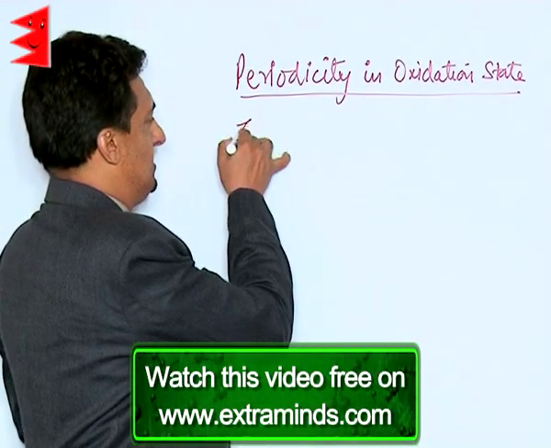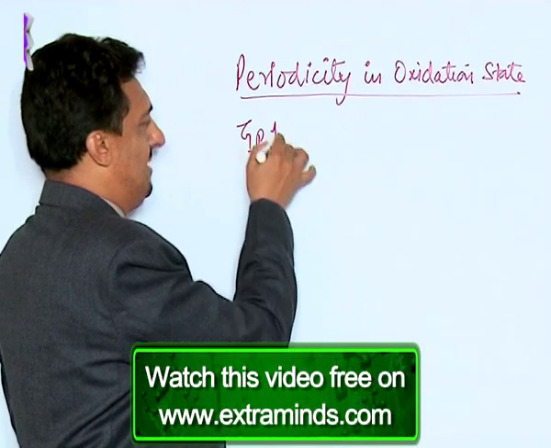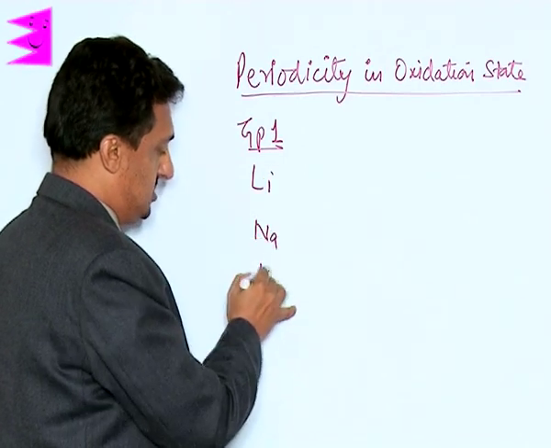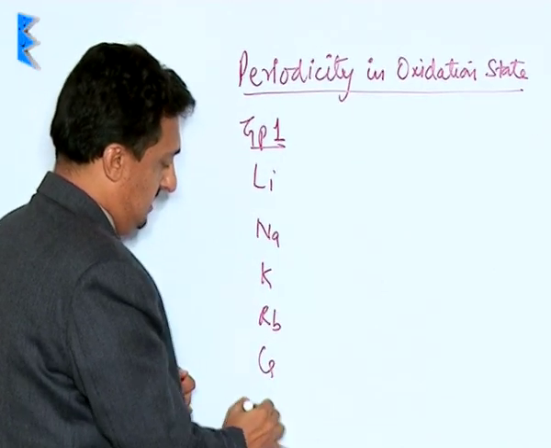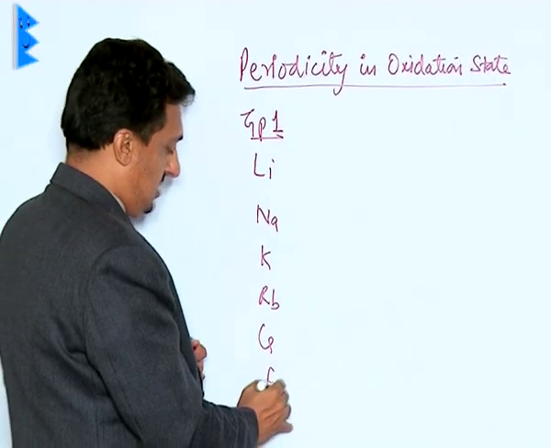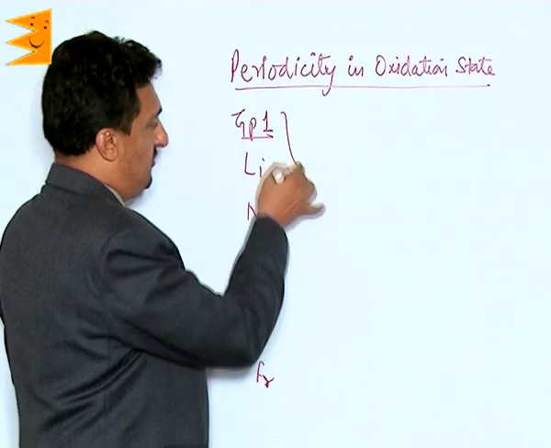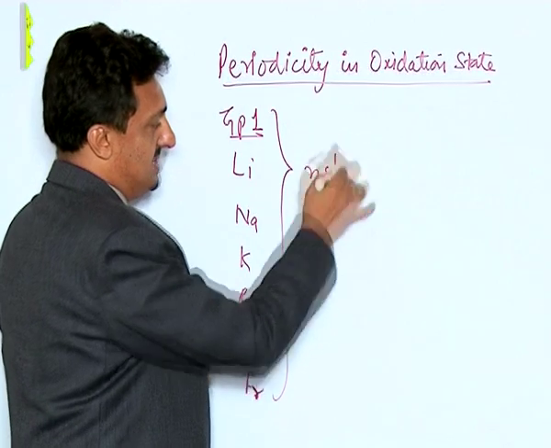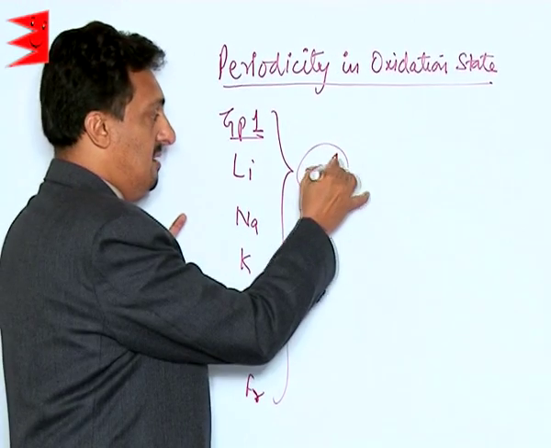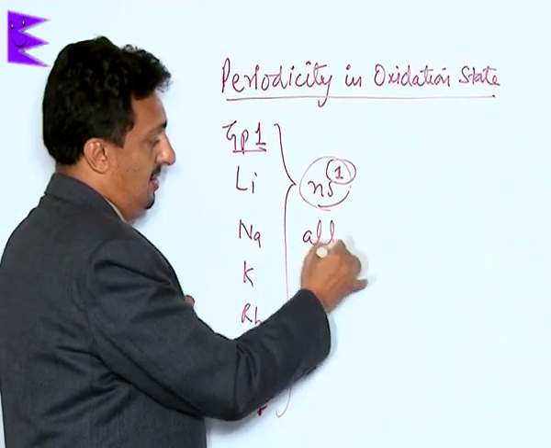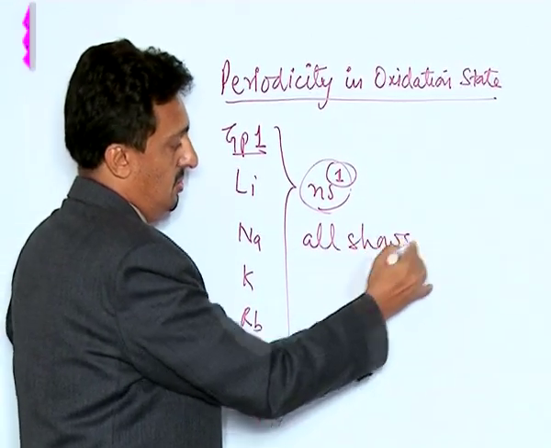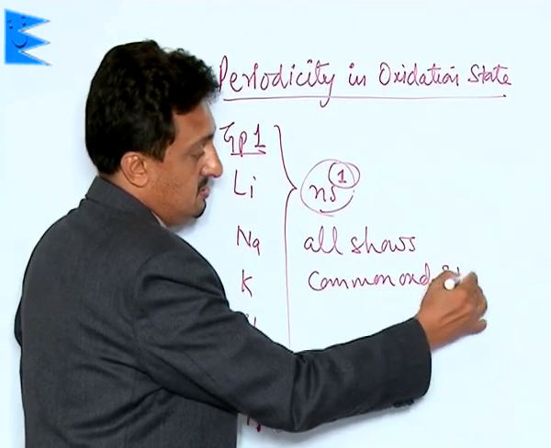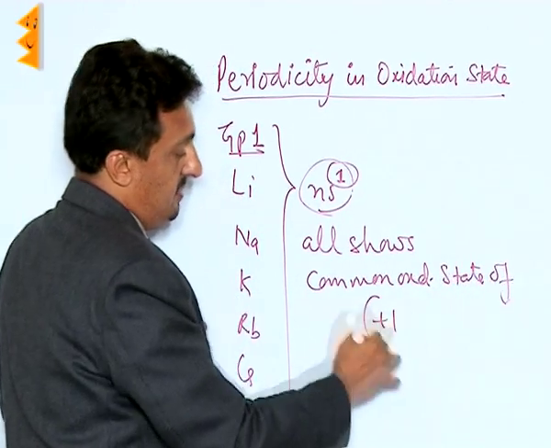Now what we find is, in case of group 1 elements, like we know alkalis, lithium, sodium, potassium, rubidium, cesium and francium, all of these have the general configuration of ns1, they have only one valence electron, so they all show a common oxidation state of +1.